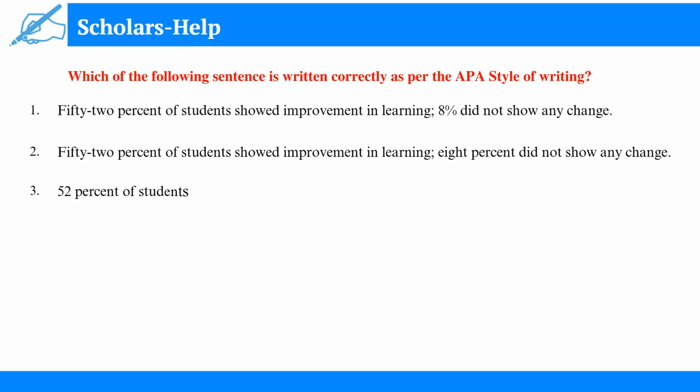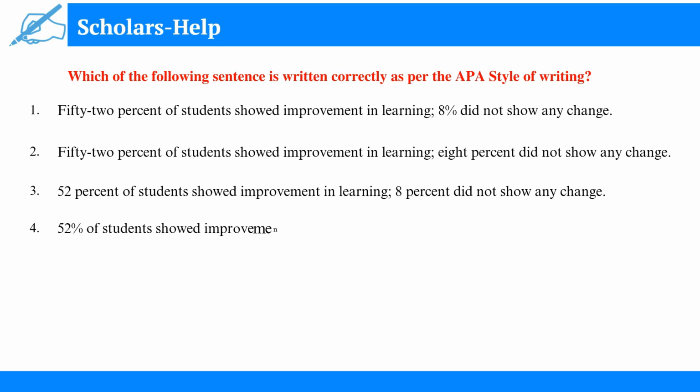Now see the third sentence, that is, "52 percent of students showed improvement in learning. 8 percent did not show any change." In this sentence, the number 52 is written as a numeral, which is accompanied by the word percent. And similarly, the number 8 is also written as a numeral, which is also accompanied by the word percent.